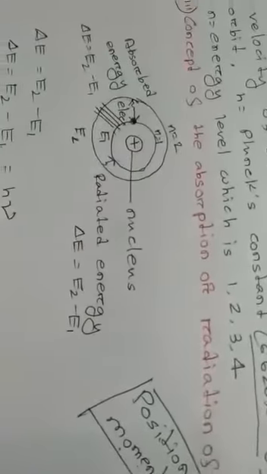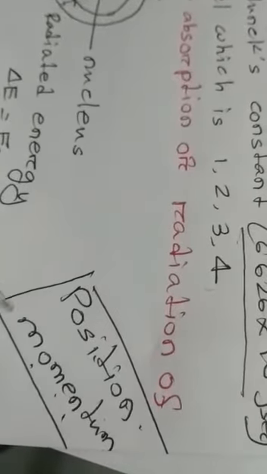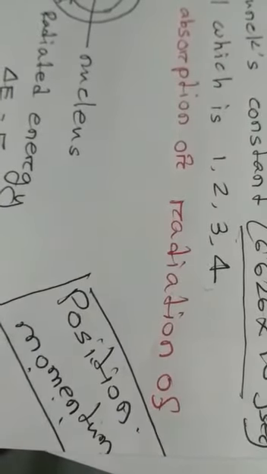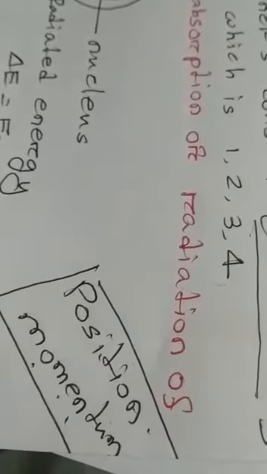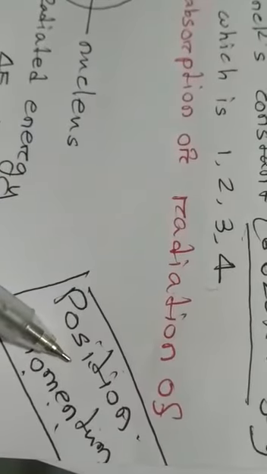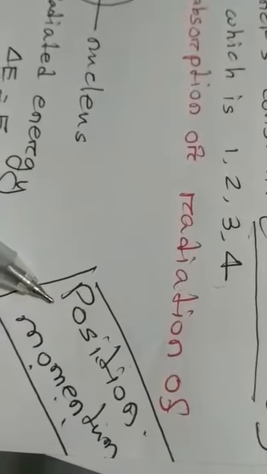And number 3, Bohr said that according to the Bohr atom model, the position and momentum of an electron are fixed. But according to the Heisenberg uncertainty principle, the position and momentum of an electron can't be determined together at a time. Whenever position is determined, momentum will be uncertain. Whenever momentum is determined, position will be uncertain. This is the limitation of the Bohr atom model. Is this clear to you?